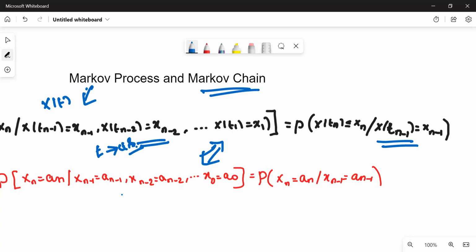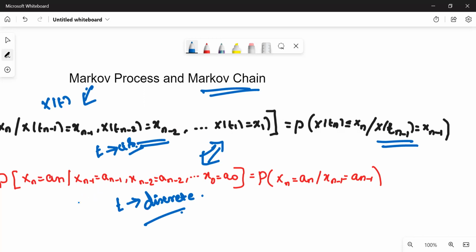A Markov chain is a collection of all random processes X(t) following this condition, whereas t is discrete. That is, time is discrete here.